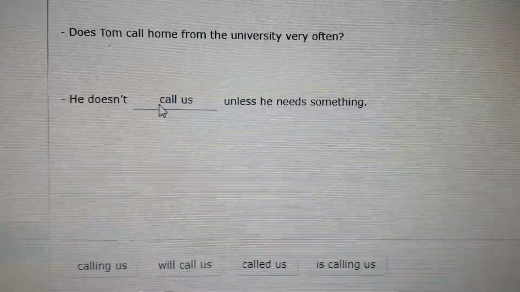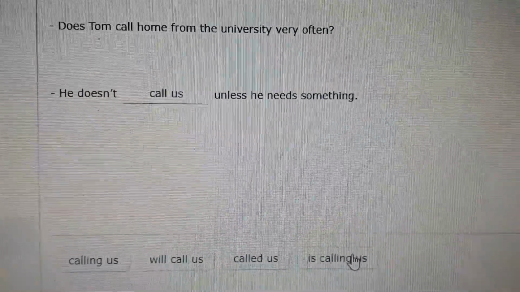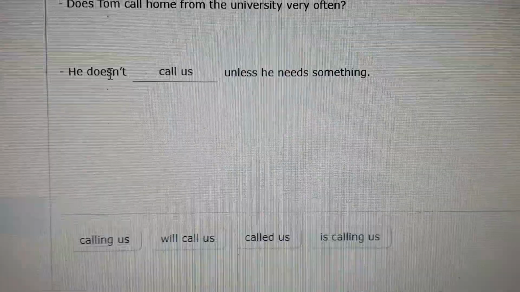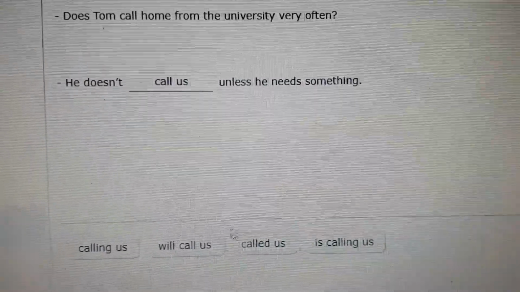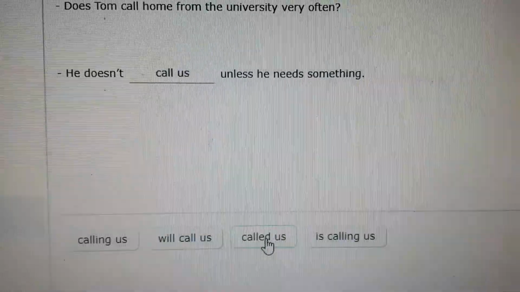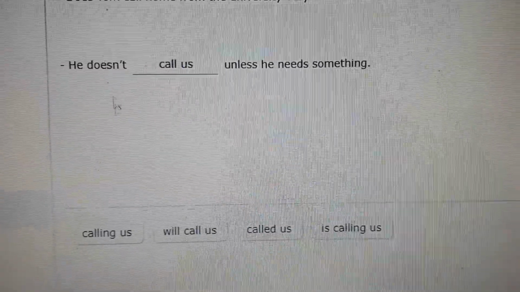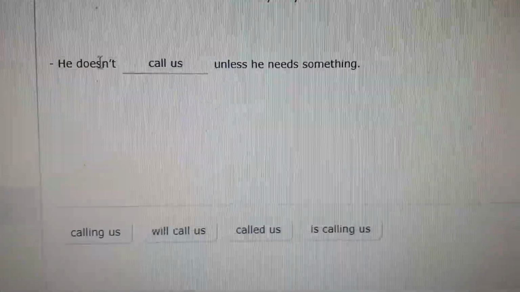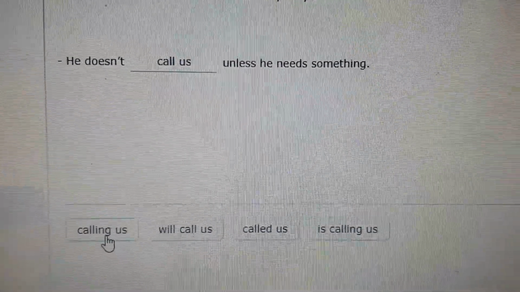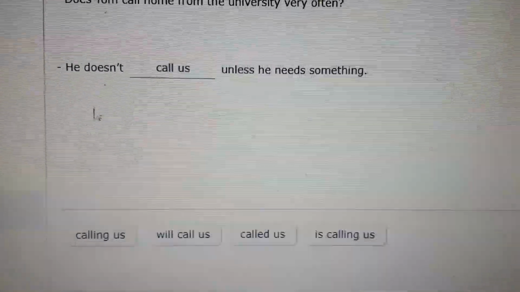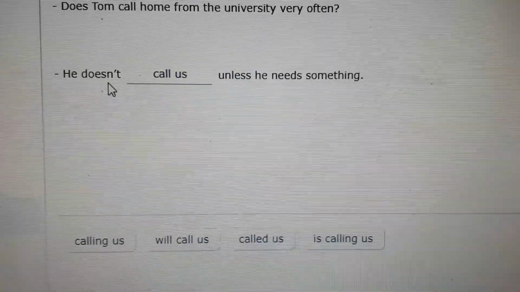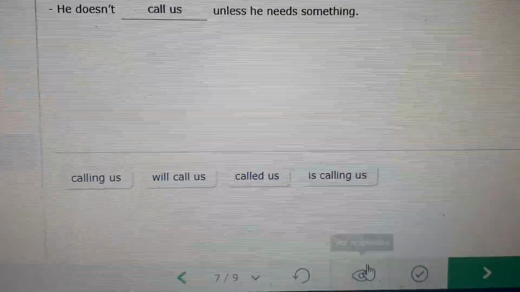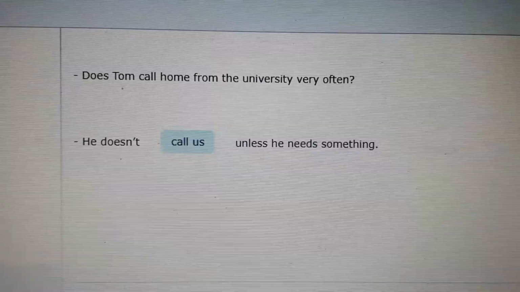Present with present. Okay, we can use this one because it's an auxiliary and we already have doesn't. Okay, we can't use this one because this is past and this is present. We can't use this because this is future and this is present. Okay, we can't use this one because ing doesn't go with doesn't, with the auxiliary do or does. So this is the correct one. Okay, we can put it here and this is the correct form.